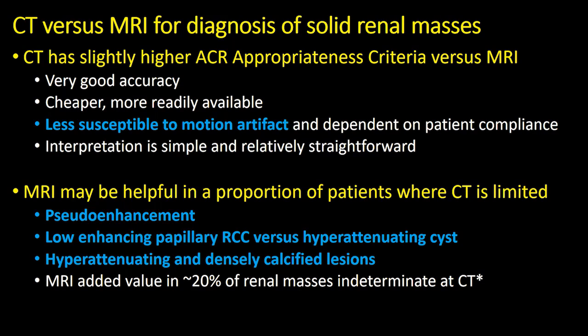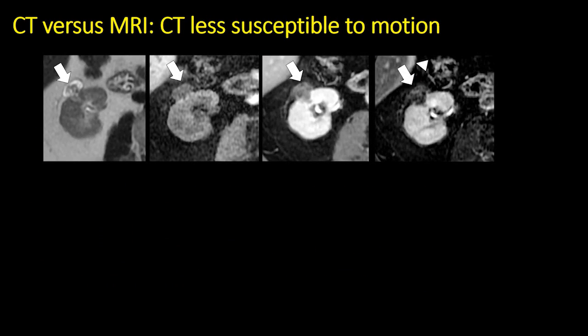Whereas CT is more appropriate in patients who are unable to comply with breath hold, and it is less susceptible to motion artifact. We've already seen an example where CT was able to better characterize a renal mass which was indeterminate on MRI due to breathing artifact. Here's another example of a patient who underwent renal MRI for a complex cystic mass.